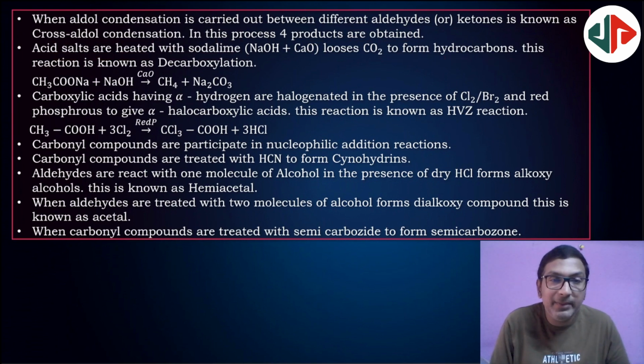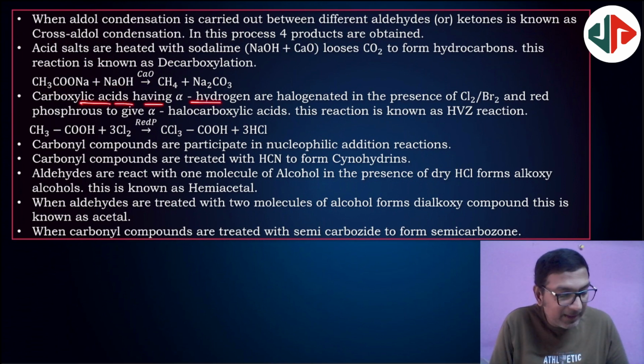This reaction is famously known as decarboxylation. Sodium acetate with soda lime gives CH4 and Na2CO3. So here the function of CaO is as a drying agent. Since NaOH is hygroscopic, for drying NaOH, CaO can be used.